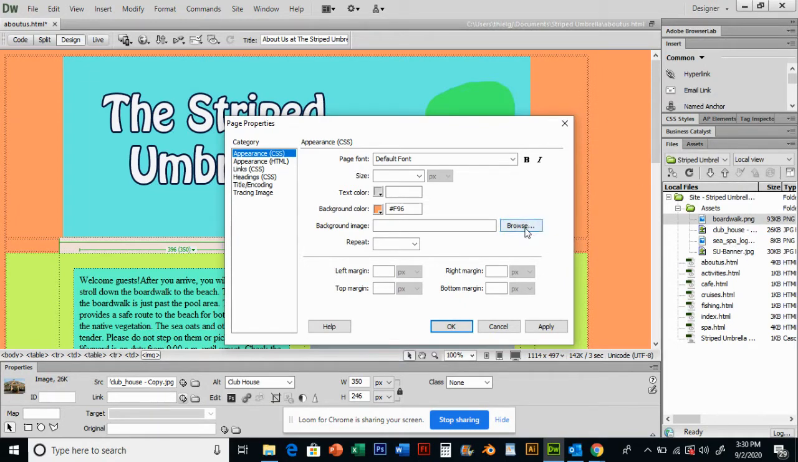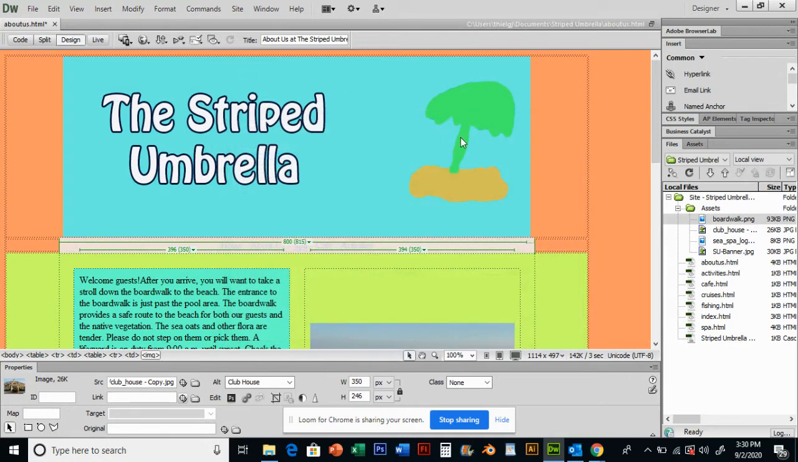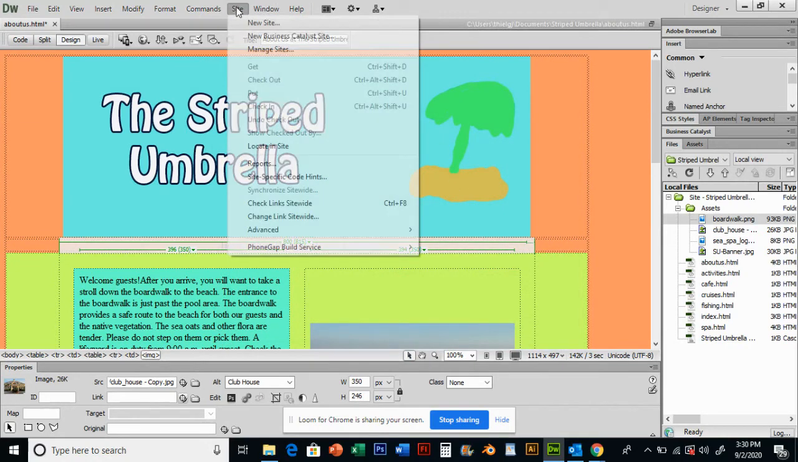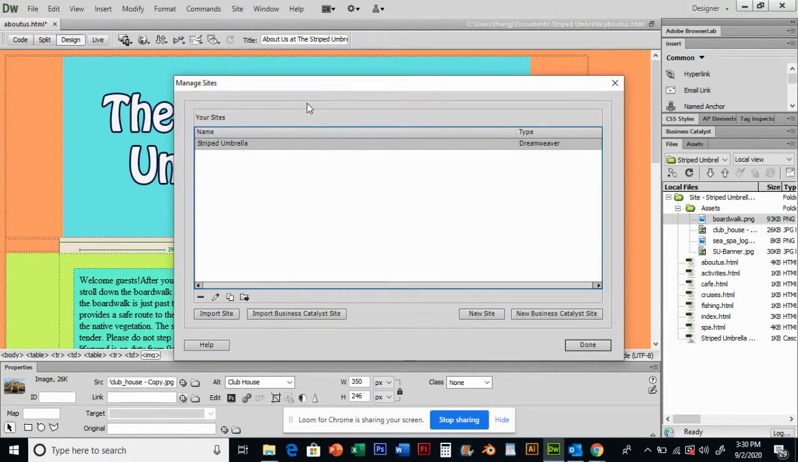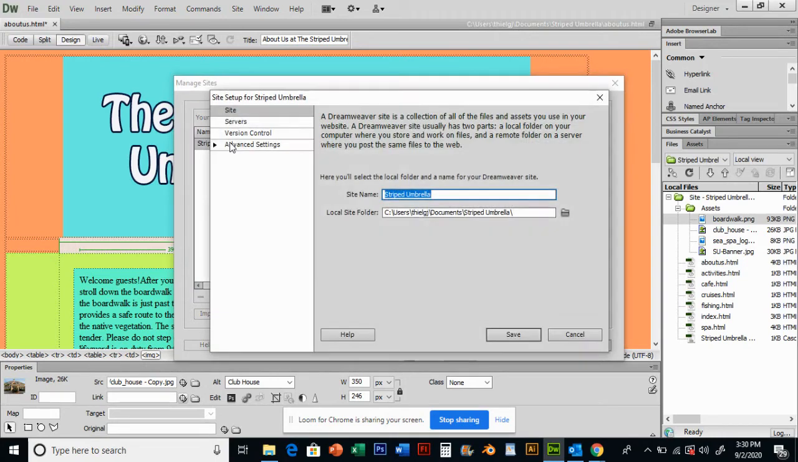And so this can be a little dangerous. What I like to do when I set up my site, to make sure I get a copy of any image I insert into my site, and you may want to check this, is go to Site, Manage My Sites. The only site I have right now is Striped Umbrella, so I'm going to double click that.